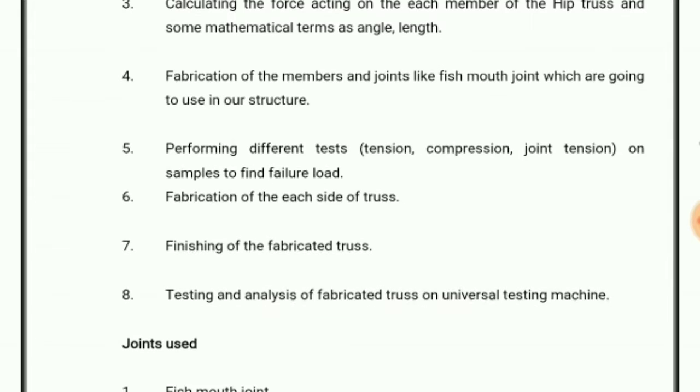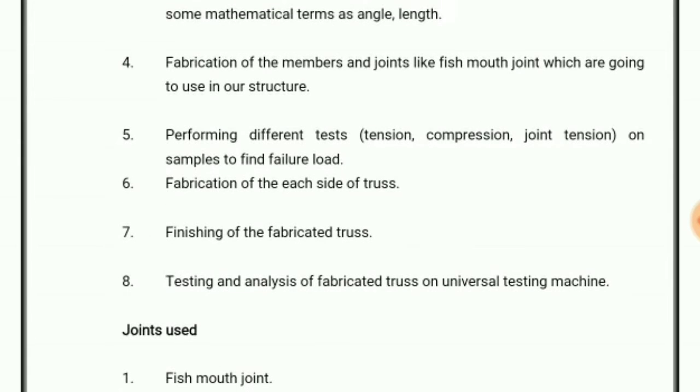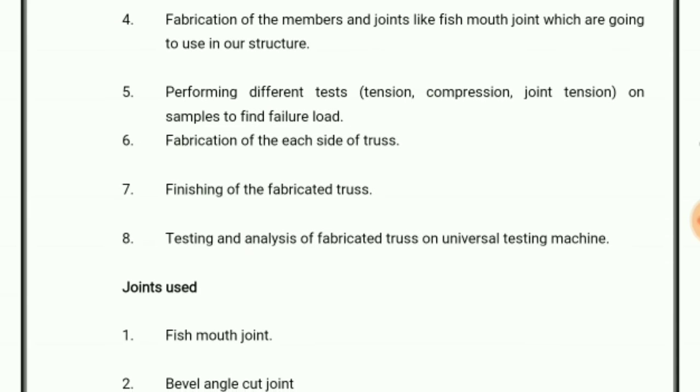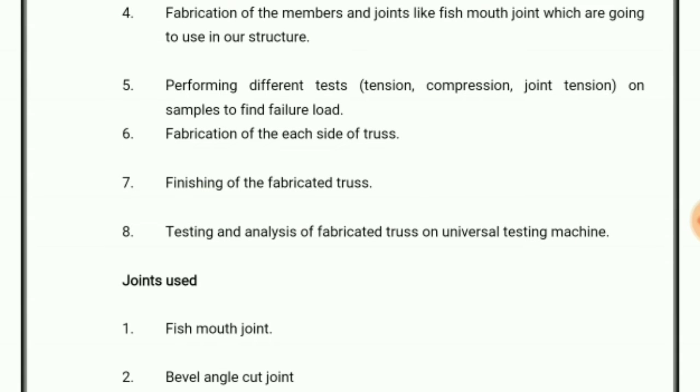For example, the tension test, the compression test, and the joint test, so that we could analyze the failure load which the joints could handle before making the K truss. After these tests, we can understand and analyze the amount of load which the K truss could sustain.